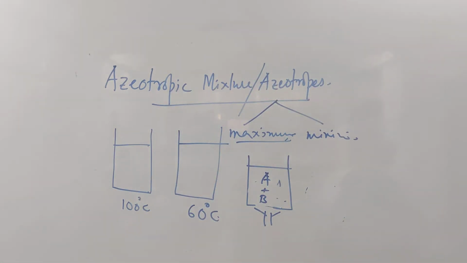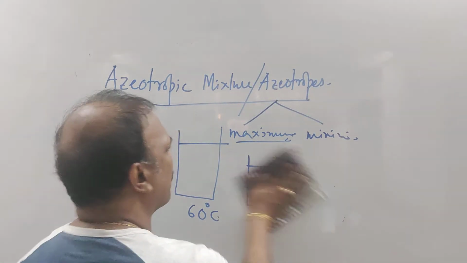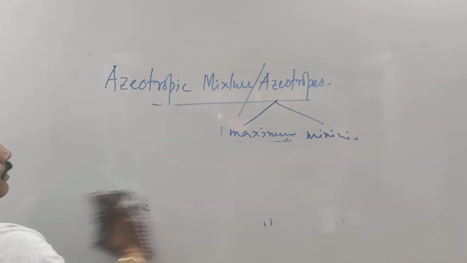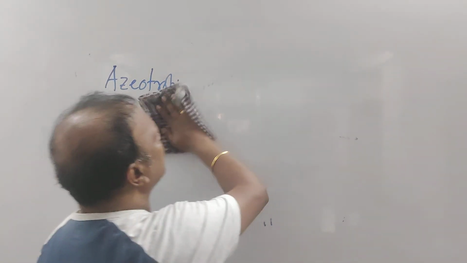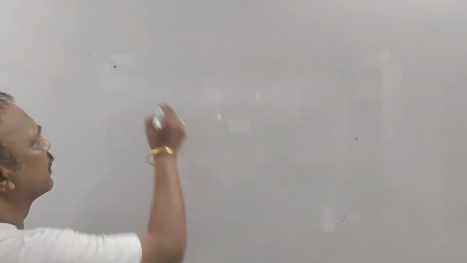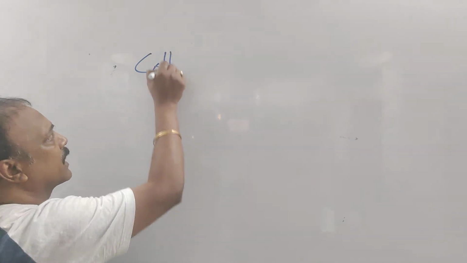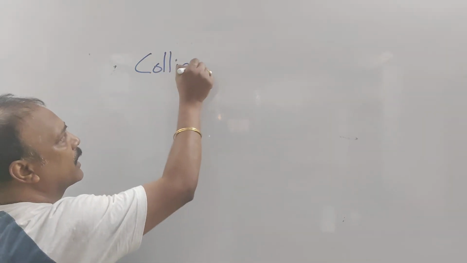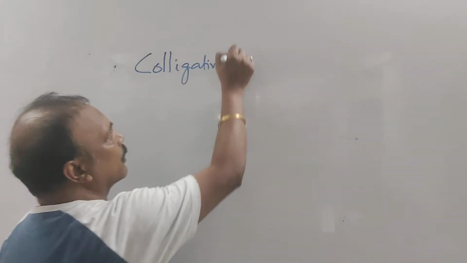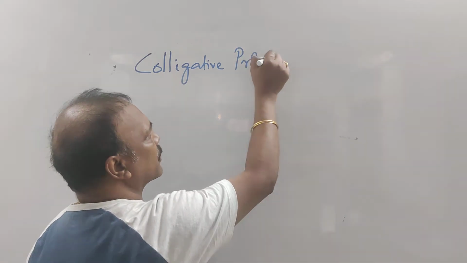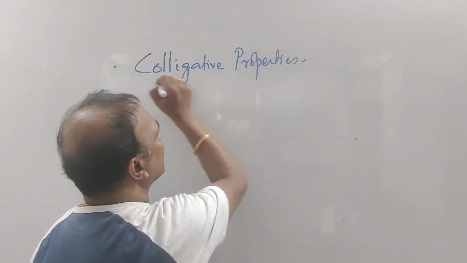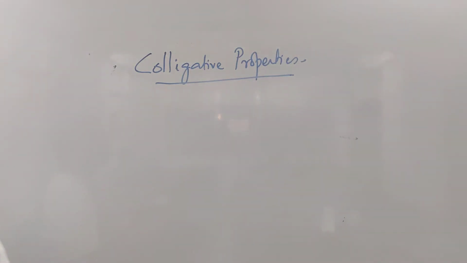colligative properties. Okay, colligative properties. Now, whatever we had to study about the volatile solute, we finished. Now, whatever we are going to study, we are going to study about the non-volatile solute. Okay. Now, the remaining part is all of non-volatile solute. Now, the next thing that we are going to study is colligative properties. Now, what are colligative properties?